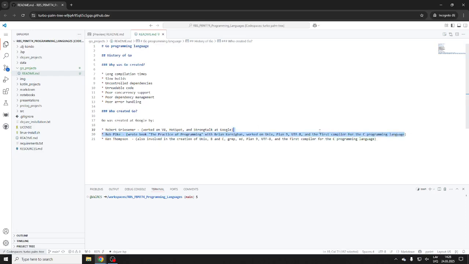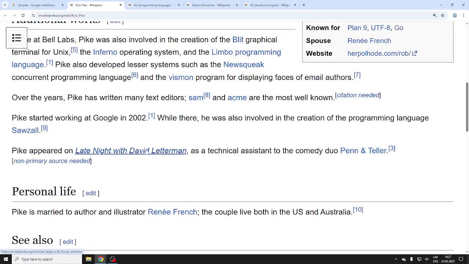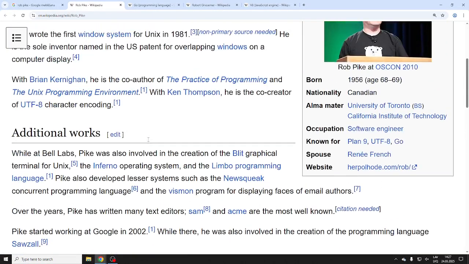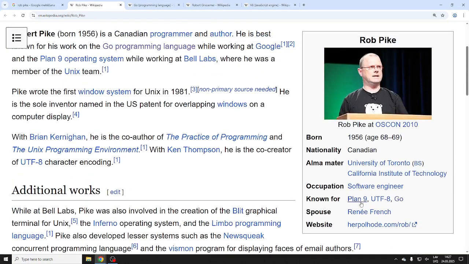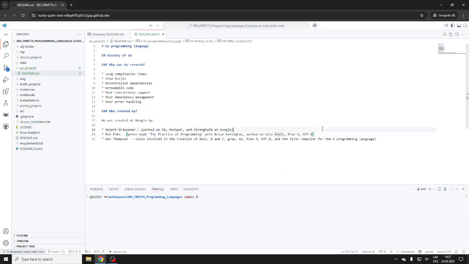Did he work on the first compiler? I don't want to say he worked on the first compiler. That might be a stretch. He worked on Unix tools, Plan 9. Did he work on Plan 9? Let's double check. Right, so they're probably, like I said, good friends. Yeah, Plan 9, UTF-8, okay. And so on, another thing. Okay, right. So now let's go to design goals.